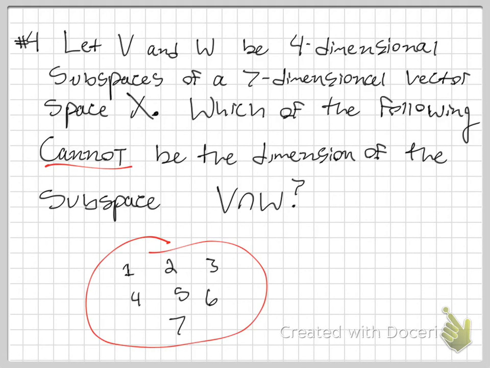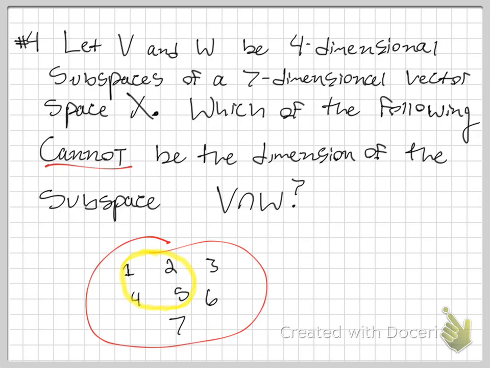They tell us that V, represented by the yellow circle that I'm about to draw, is four-dimensional, and then they tell us that W is also four-dimensional. Now, W can be these four dimensions, or it can be these four dimensions, or it could be these four.